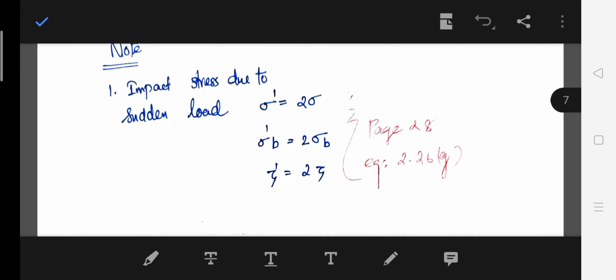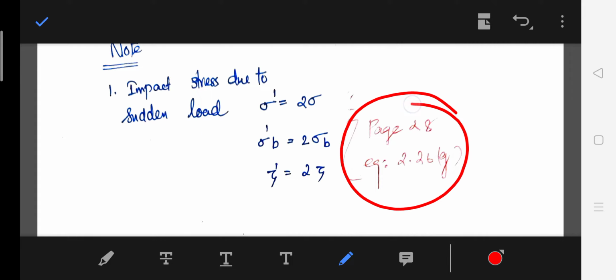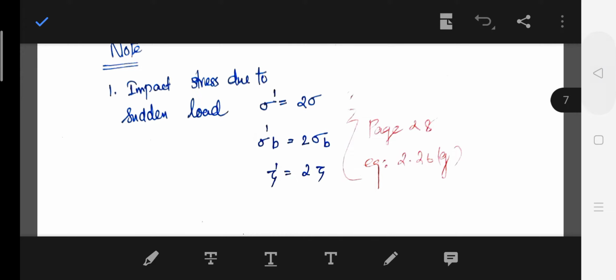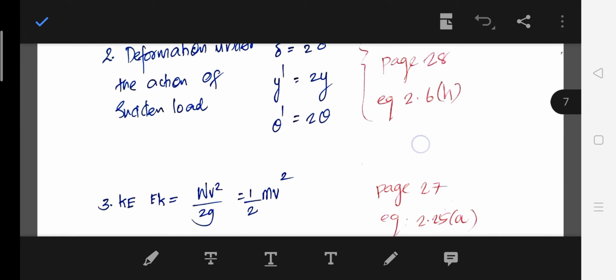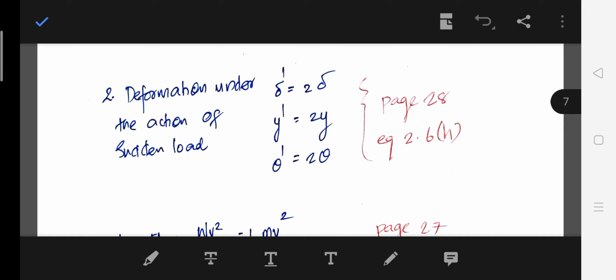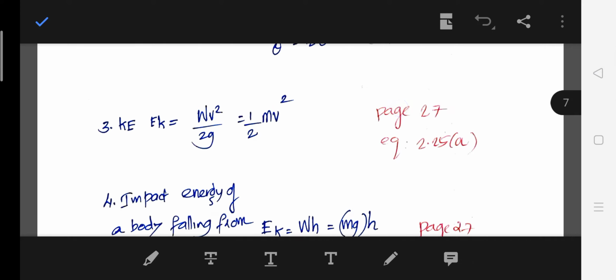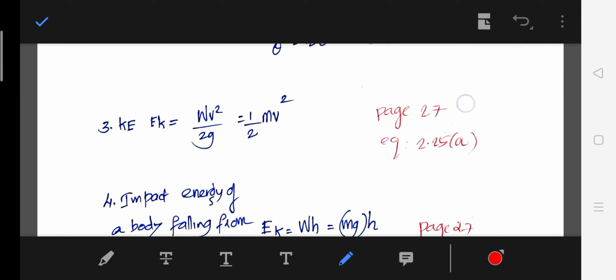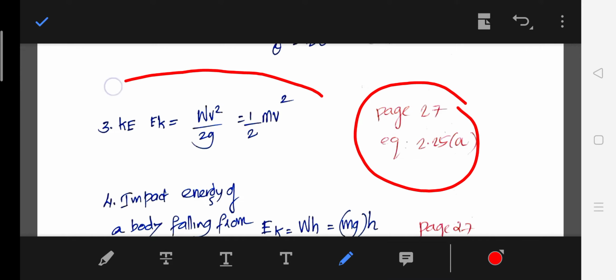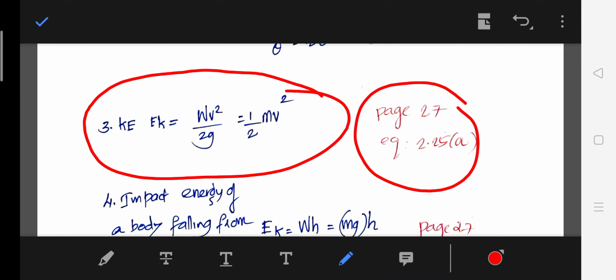Some more equations are there. I have written the page number here. You just go and see the equations on page number 28, 2.26. Just see these equations, don't learn them by heart; go to this page number, see them and memorize.